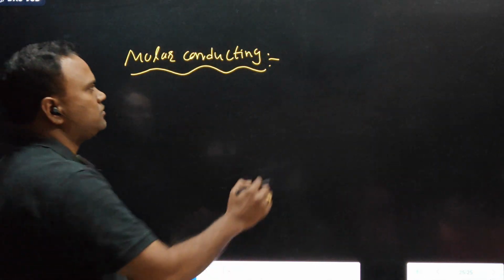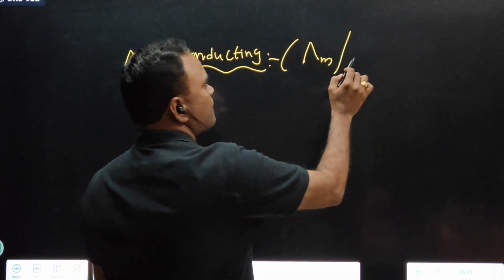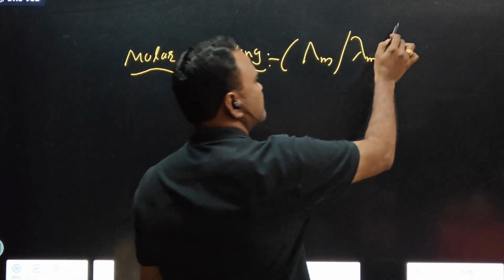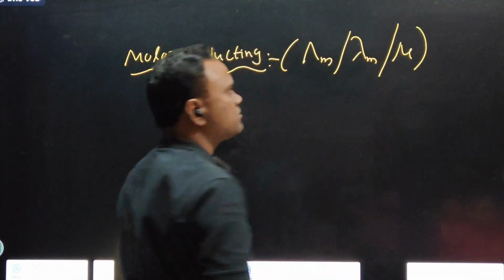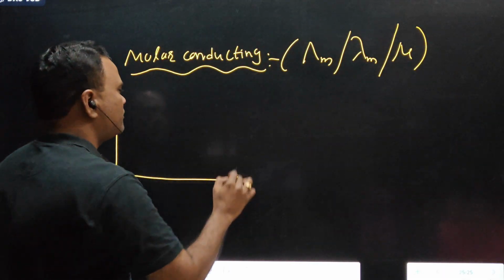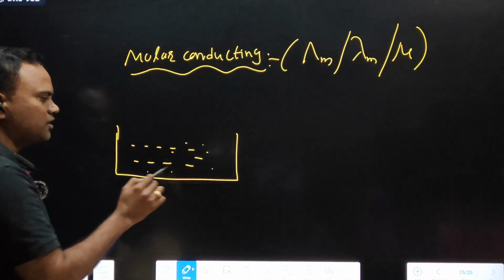Molar conductance. Lambda subscript m, small lambda, capital lambda, mu. See the symbols. Molar conductance. What do we take? Pure water, deionized water.